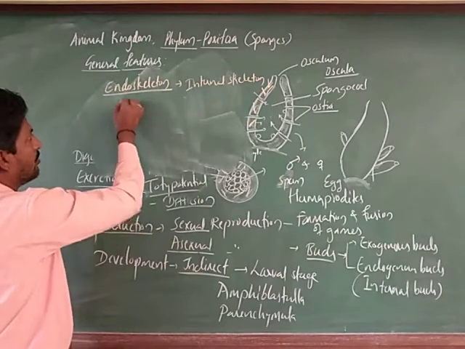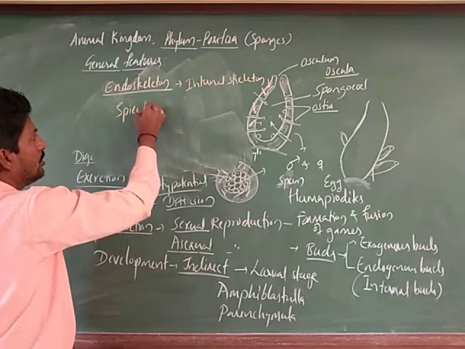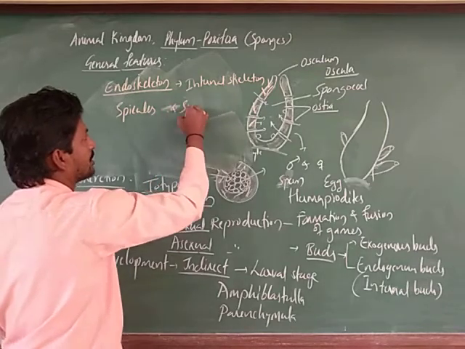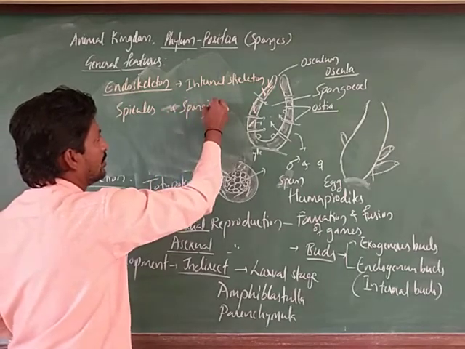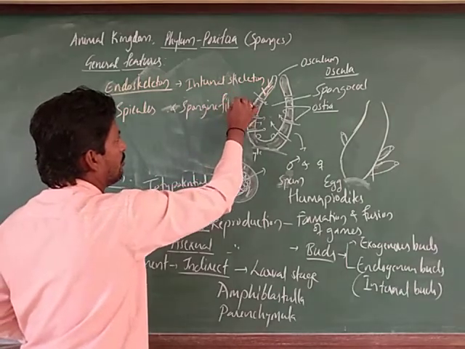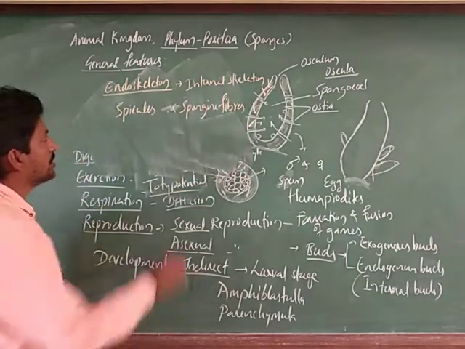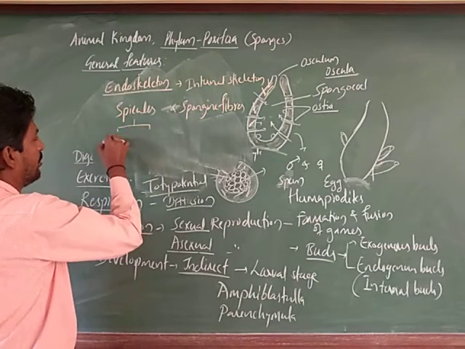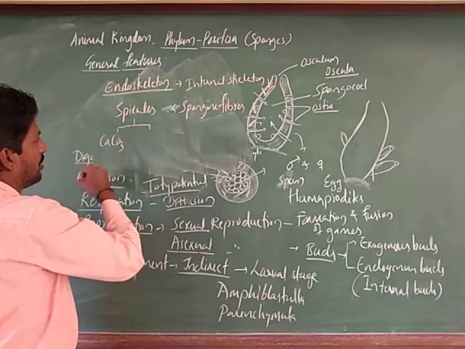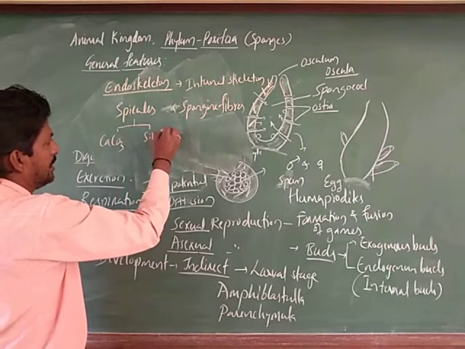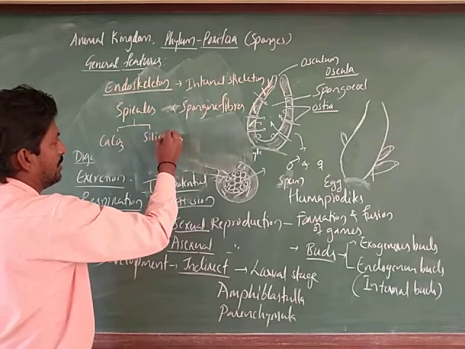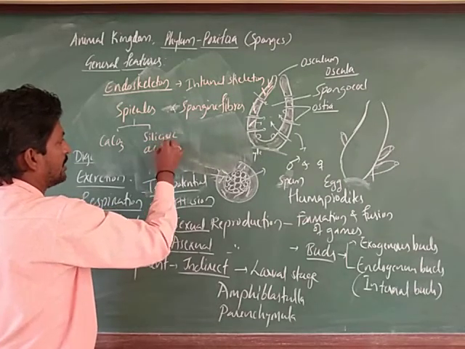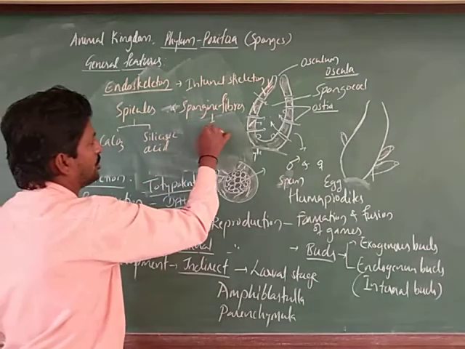The endoskeleton is made up of two things here: spicules and spongin fibers. Spicules may be of two types based on their composition: made up of calcium carbonate, or made up of silicic acid, and another is made up of spongin.